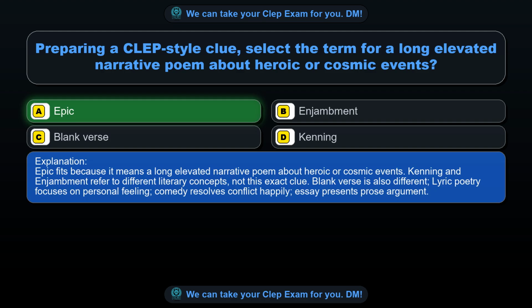Epic fits because it means a long elevated narrative poem about heroic or cosmic events. Kenning and enjambment refer to different literary concepts, not this exact clue. Blank verse is also different, lyric poetry focuses on personal feeling, comedy resolves conflict happily, essay presents prose argument.